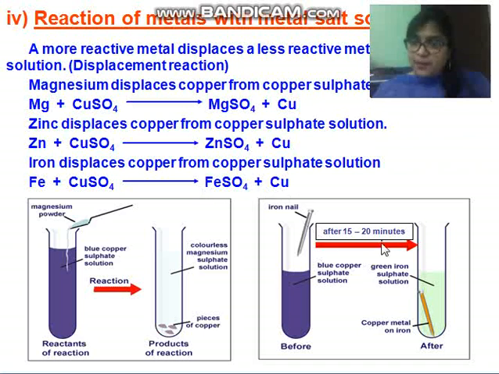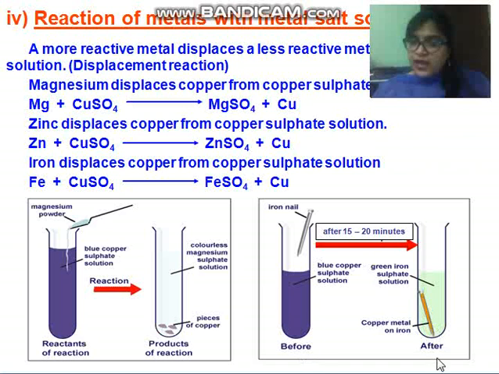Here you can see an example. When we dip an iron nail in a copper sulfate solution, the initial color of the solution is blue, but after 15 to 20 minutes, children, what will happen? Green iron sulfate solution forms. The color of the solution changes from blue to green, with copper metal depositing on the iron.